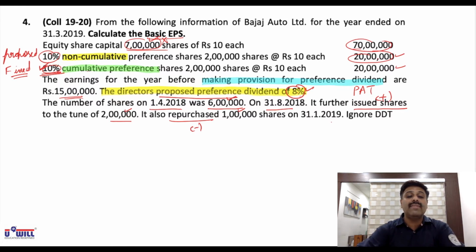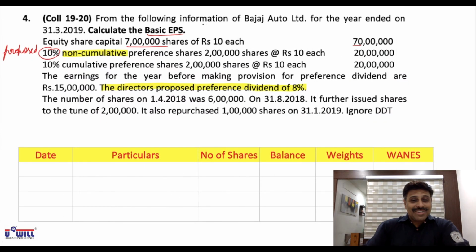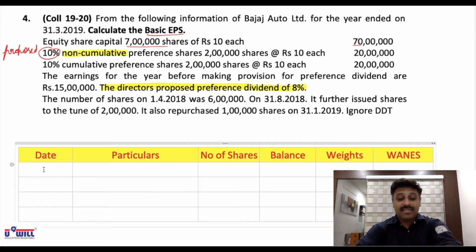So let us do that, everyone. Okay, give the heading in your notebooks, weights, and make that table of weights. Pause the video and make that table of weights. I hope you all have done the formats. Now write down the dates. 1/4/2018 we have opening balance of shares, that is 6 lakhs. Balance will also be 6 lakhs.